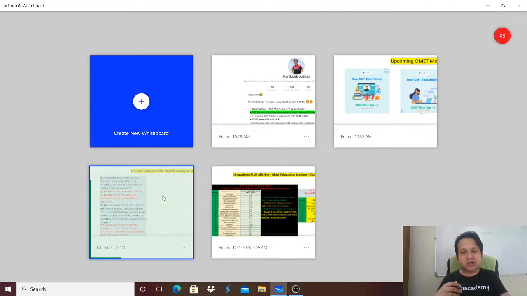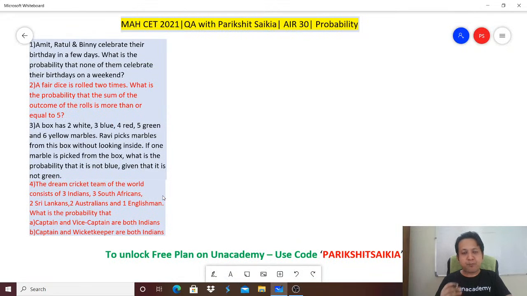Today we are going to talk about probability for Maharashtra CET. Remember, unlike the CAT, where probability could be difficult, in Maharashtra CET probability questions are actually easy. So it is important that you focus on actual past year probability questions. I have four very good sample questions from previous year Maharashtra CET papers, and we are going to talk about how to solve such questions.